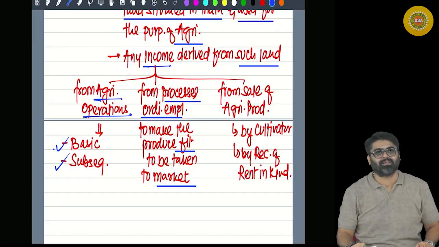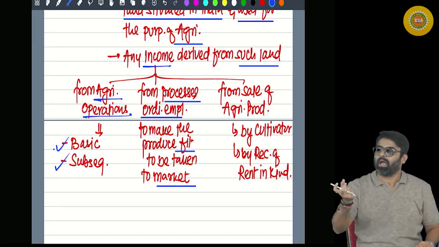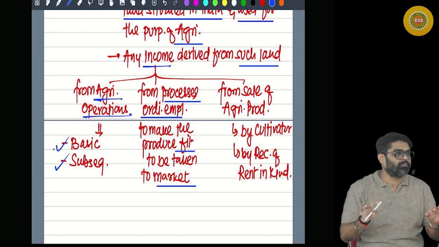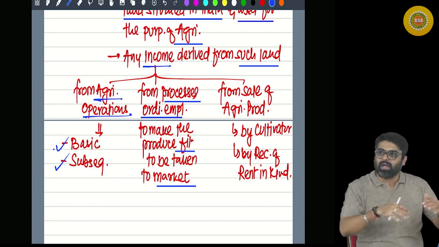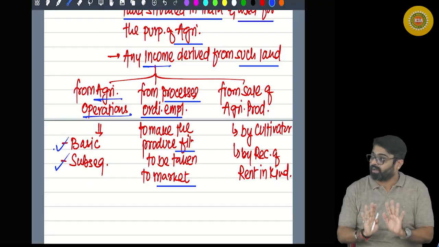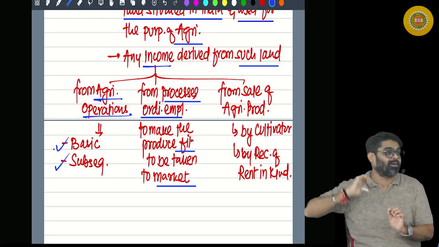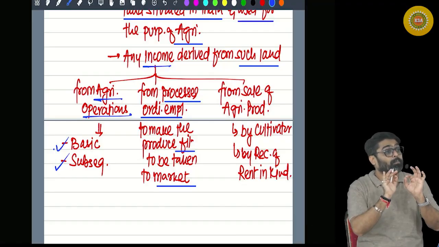Take tomatoes, I am growing tomatoes. Now after growing, I will pluck them, I will sort them, I will grade them. Yes or no? I will put them in crates. All these things are ordinarily required to make these tomatoes saleable in the market. So these are the processes.